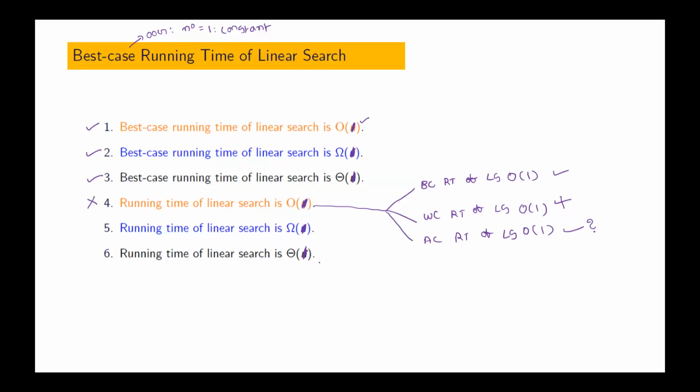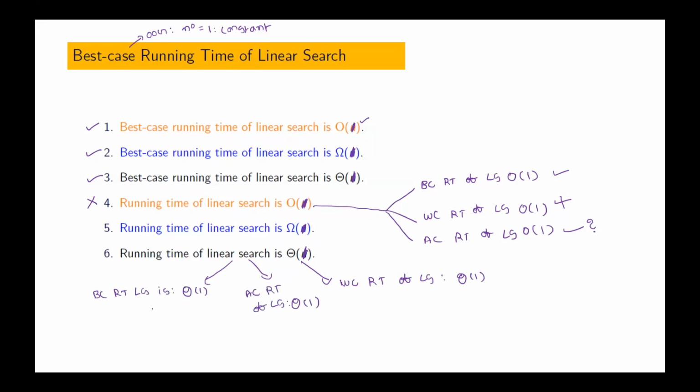Similarly, here, what does it mean? We have three cases now. Best case running time of linear search is theta of 1. Worst case running time of linear search is theta of 1. Average case running time of linear search is theta of 1.